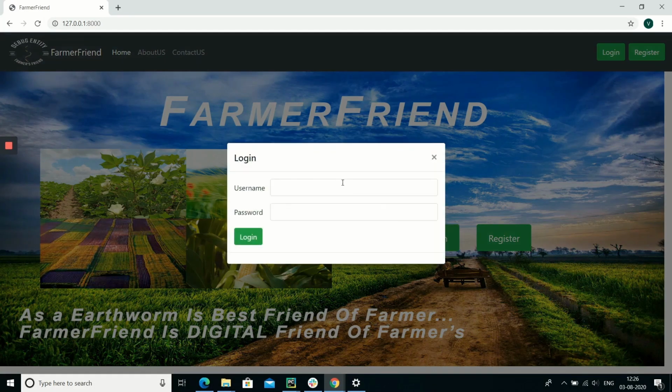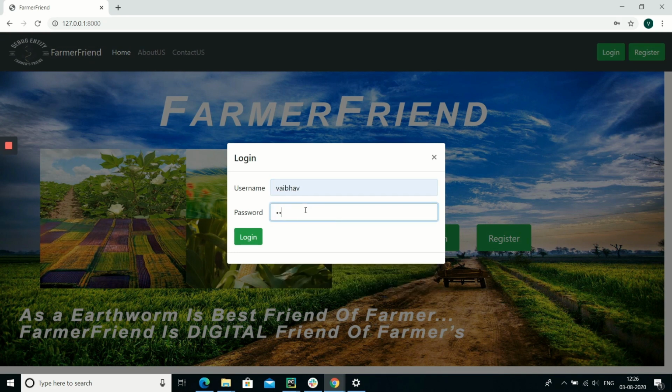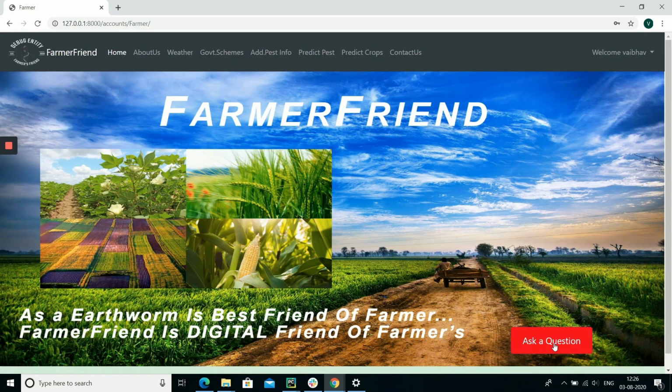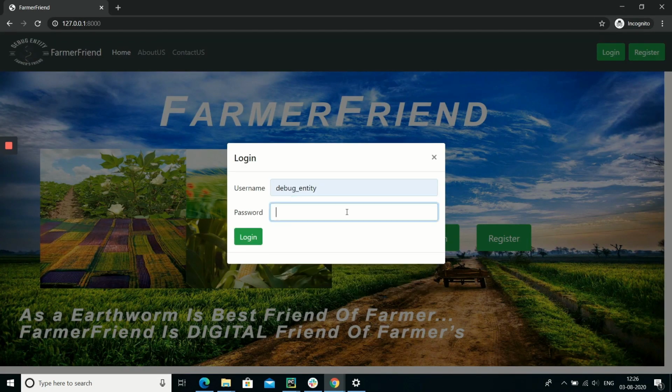Now let's go to the query resolution part of our project. So here the farmer can register, log in and go to ask a question. Then the admin will log in.